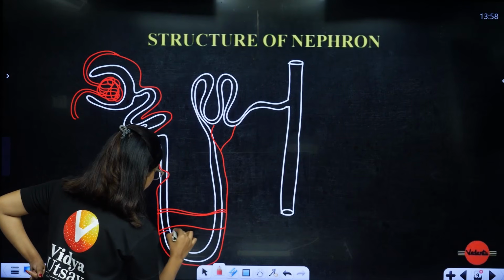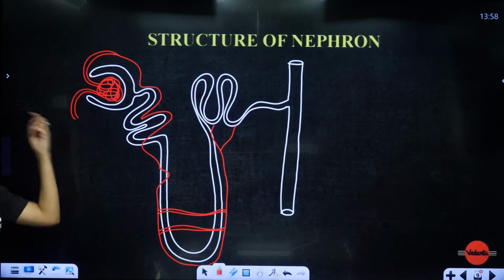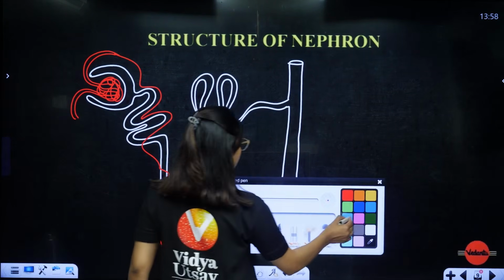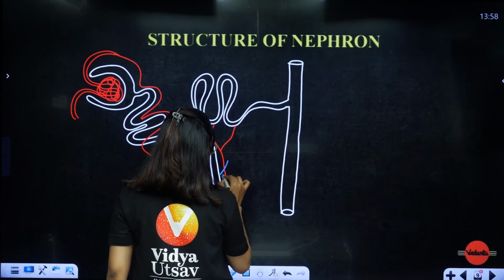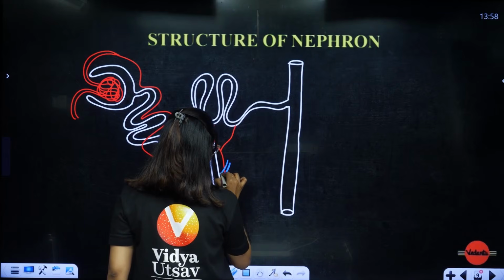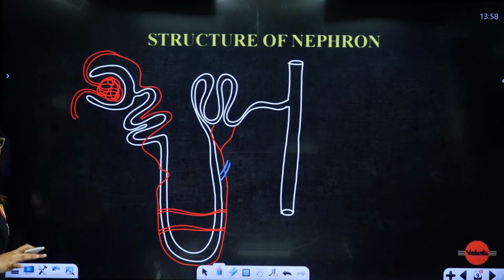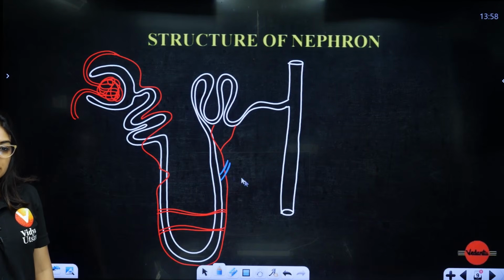Like this, this blood vessel around the loop of Henle is very important, students. In the same way, a renal vein will exit like this and go out. Clear? It will go out. We can draw that also, but it will become too confusing. That is why.